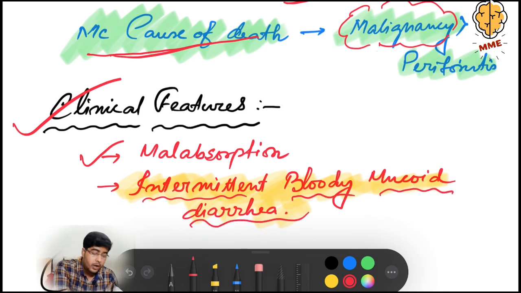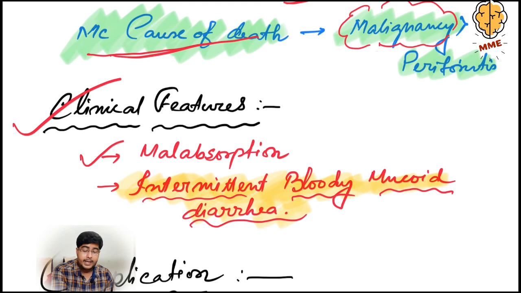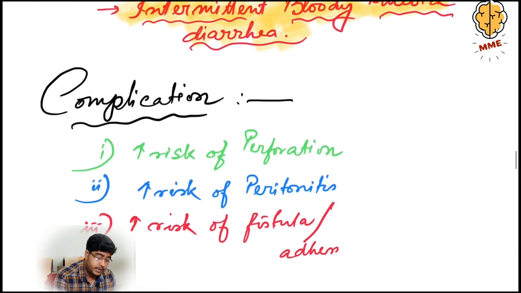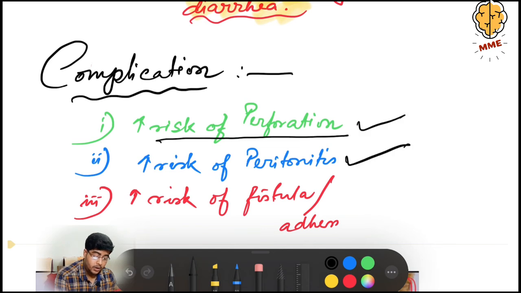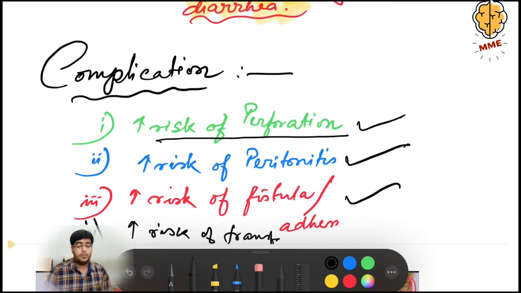The complications of IBD are increased perforation, increased risk of peritonitis, increased risk of fistula, and of course the fourth will be increased risk of transforming into malignancy. These complications are mostly seen in Crohn's disease.